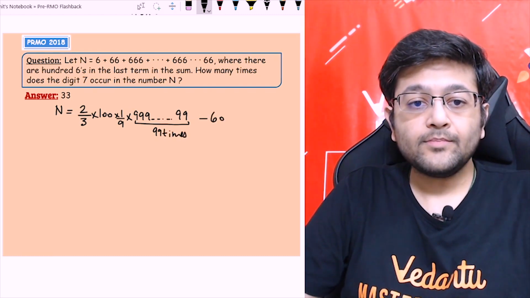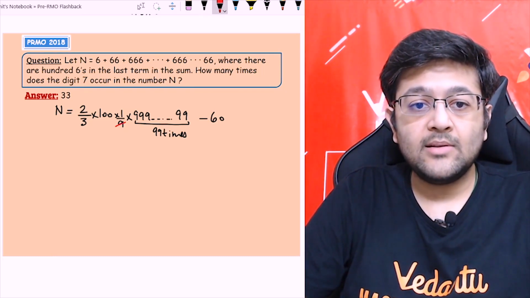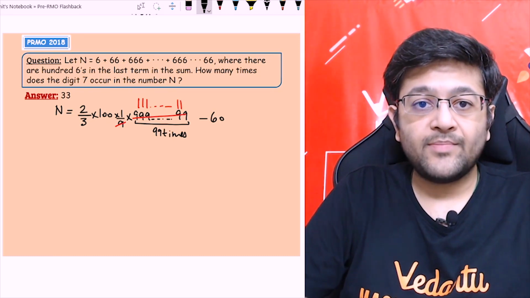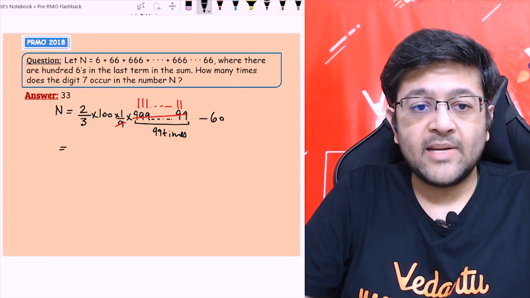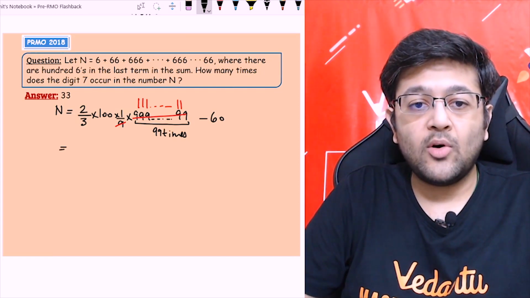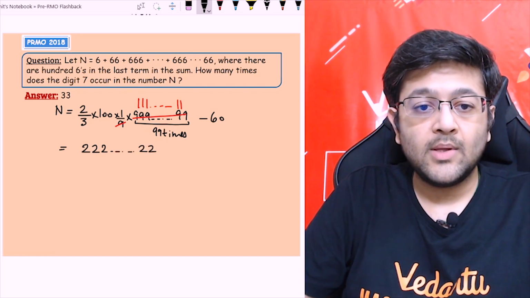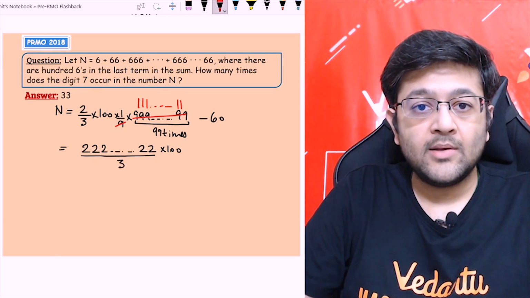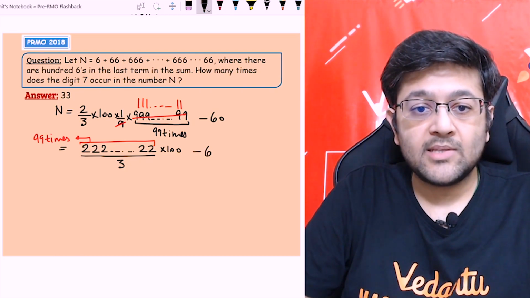Minus 60. Okay, guys, look, now here there are nines. This 9 will cancel each of these 9s with 1 1 1 and so on, right? 99 ones, every 9 will cancel. So now you can see, guys, let's multiply in the numerator. We will multiply 2 with all of them, so all will become 2 2 2, right? 99 times. So can I write it in this form? Look, 2 2 2 and so on, 2 2 into 100 by 3. Okay, so these twos are 99 times, minus 60.